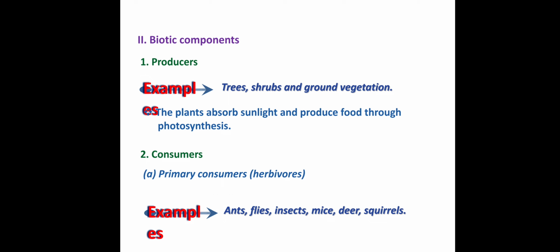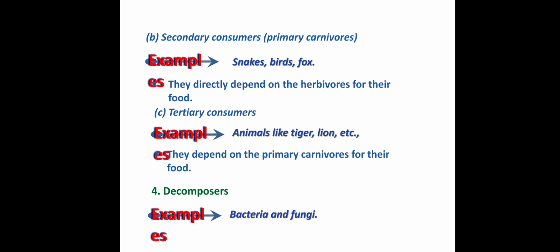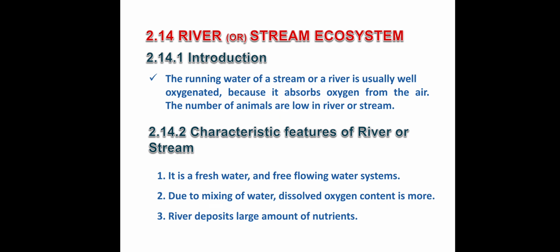So producer: plants absorb sunlight and produce food through the photosynthesis reaction, for example trees. Consumer: primary consumer, herbivores. Secondary consumer, primary carnivores, for example snakes and birds. Tertiary consumer, called secondary carnivores, animals like tiger and lion. Decomposer means microorganisms, bacteria and fungi.